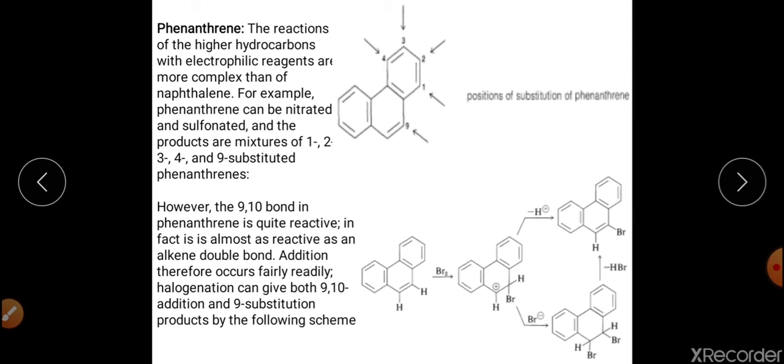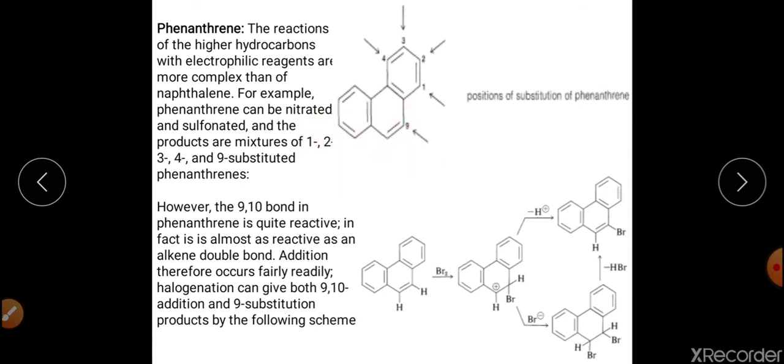Now come to phenanthrene. If we are concerned about the nitration reaction only, this is an example where nitration and sulfonation are also taken, and the products are generally a mixture of 1, 2, 3, 4 and 9 substituted phenanthrene. This is the position 1, 2, 3, 4, then 5, 6, 7, 8, 9 and 10.